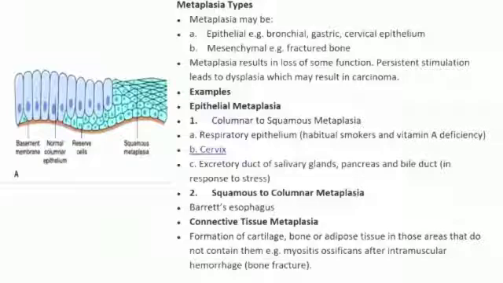Examples are epithelial metaplasia, change from columnar to squamous metaplasia, seen in respiratory epithelium of habitual smokers and in vitamin A deficiency, cervix, excretory duct of salivary glands, pancreas and bile duct in response to stress. Then there is squamous to columnar metaplasia, example Barrett's esophagus. Then there is connective tissue metaplasia, formation of cartilage, bone or adipose tissue in those areas that do not contain them, example myositis ossificans after intramuscular hemorrhage, bone fracture.